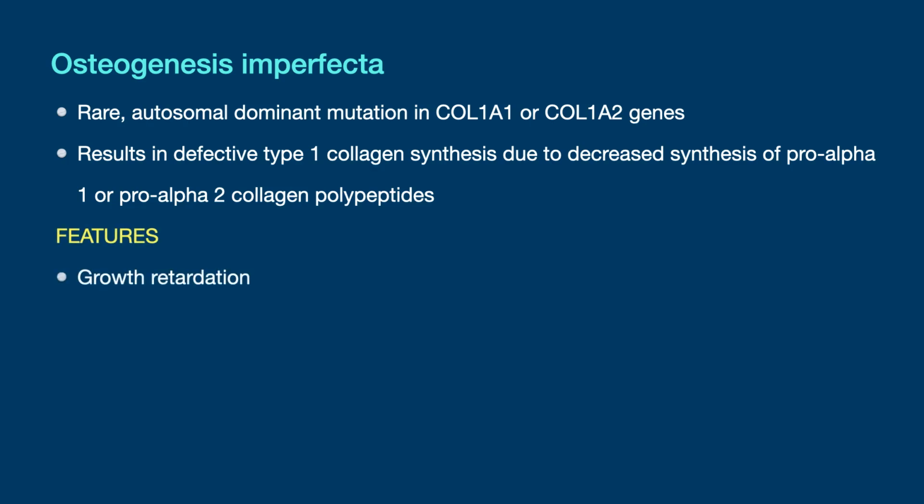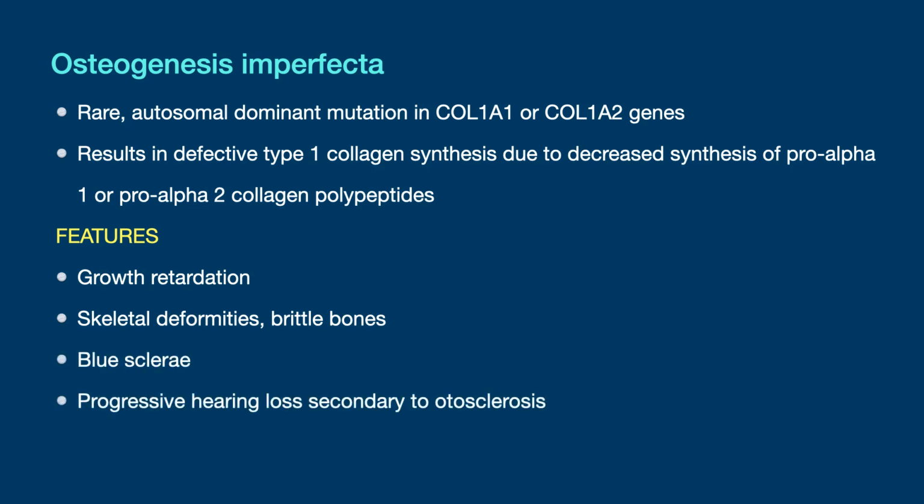Features include growth retardation, skeletal deformities or brittle bones, blue sclera, progressive hearing loss secondary to otosclerosis. Two types of osteogenesis imperfecta are present: type 1, the most common and milder form, and type 2, the most severe form, which is lethal perinatally or within the first year.